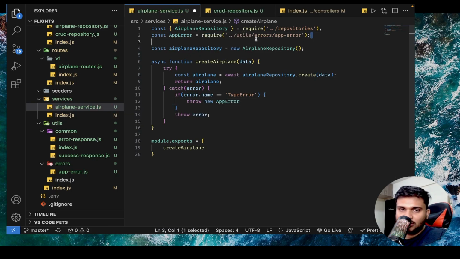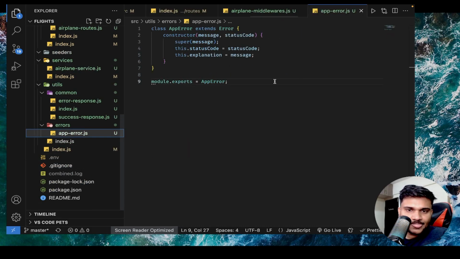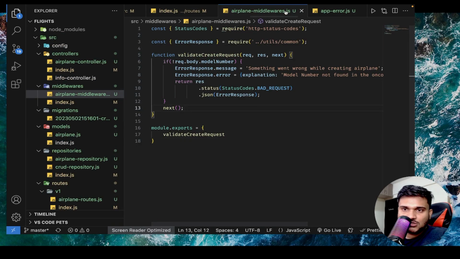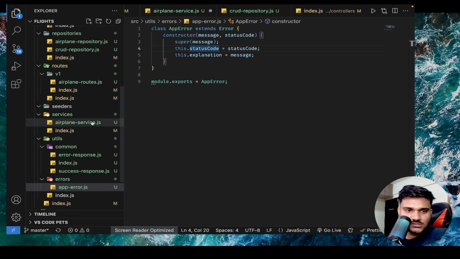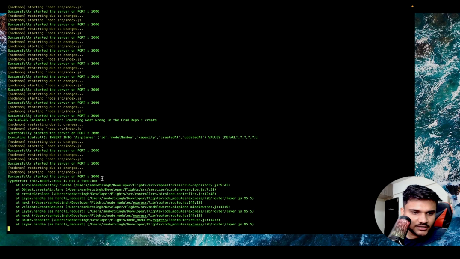You can see it already just required it. We can throw an AppError. Now we have to send a message. If you see the AppError, we have to send a message and a status code. Okay, so where is the service? Here it is. Okay, so let's send a message. Let's use the same messaging as in the TypeError.